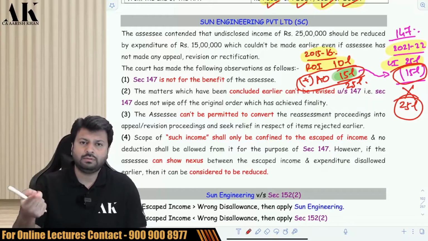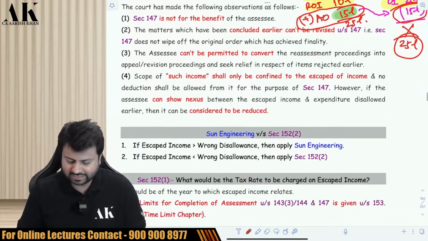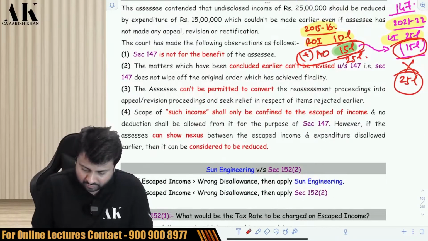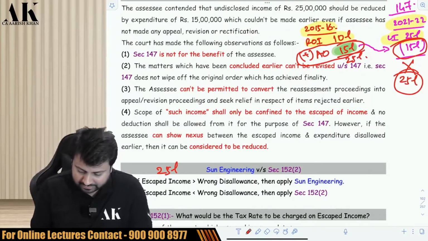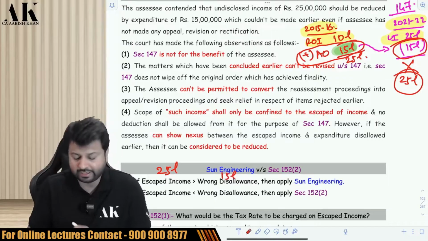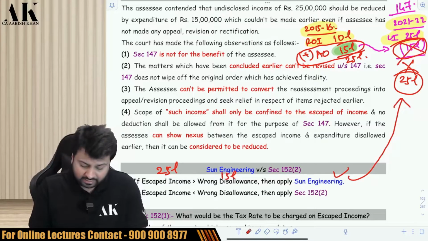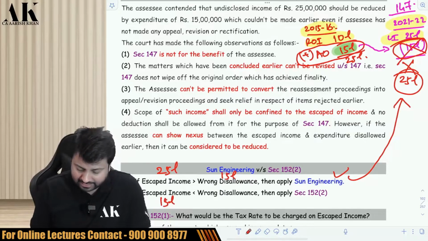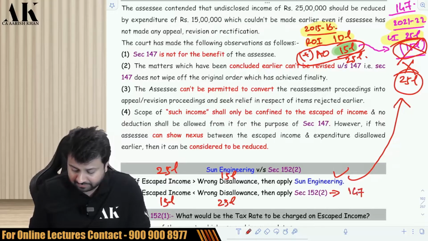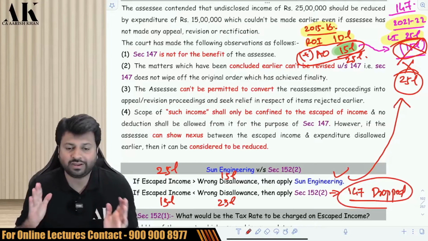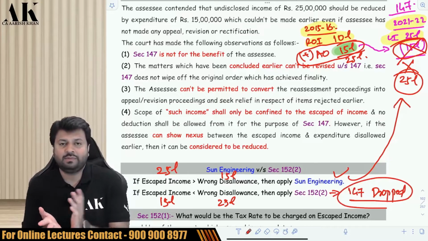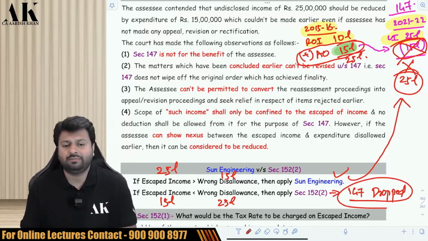But then the government came up with some small amendments which say that if the escaped income, that is 25 lakhs, is greater than your wrong disallowance, that is 15 lakhs, then this case law will apply and accordingly you are not going to get this deduction. But if your escaped income is 15 lakhs and your wrong disallowance is 25 lakhs, then 152(2) will apply and the 147 provision has to be dropped. Then the department has to drop section 147. So be very careful about when the Sun Engineering case law will be applicable and when 152 subsection 2 will be applicable.